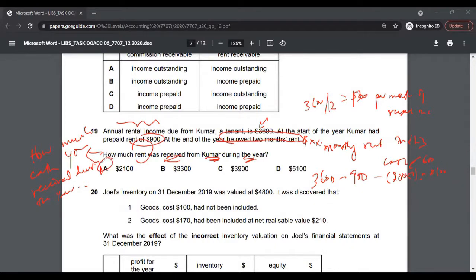So your answer is going to be option A. So let's say fairly this is a medium question because of this trick in here. You will have to calculate the 2 months rent by yourself by taking this information into account, the very first sentence of this question. So I would say fairly medium question over there.